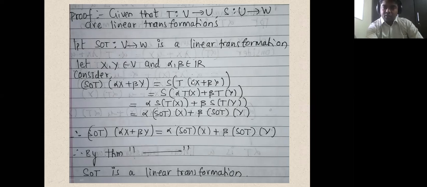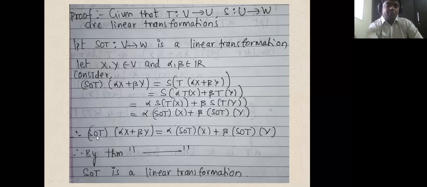First we applied it on T, and now we are applying it on S. So this is further equal to alpha times S of T of x plus beta times S of T of y. Now this S of T of x we write as S compose T of x, plus beta times S compose T of y.